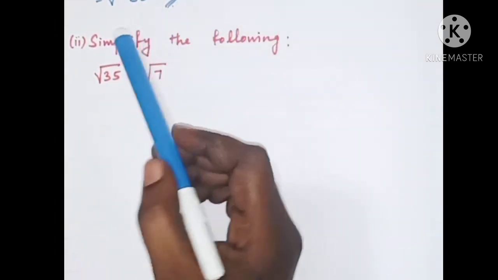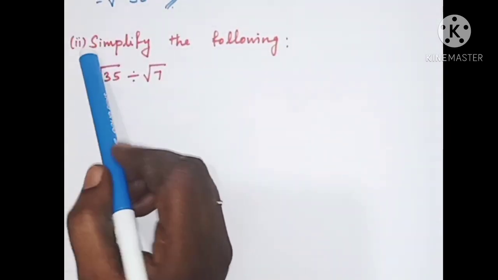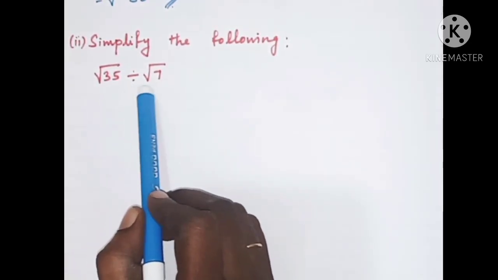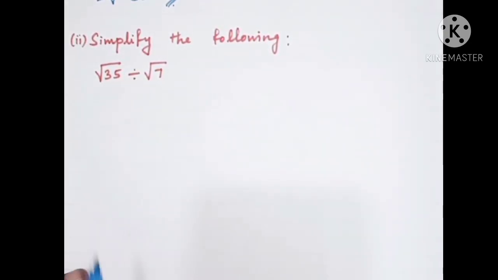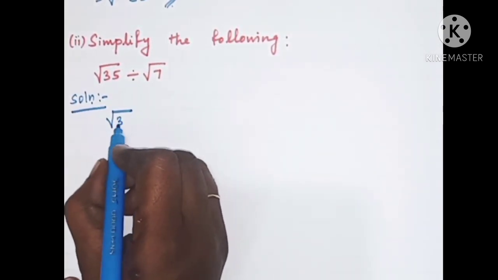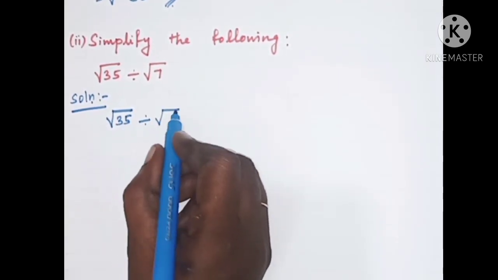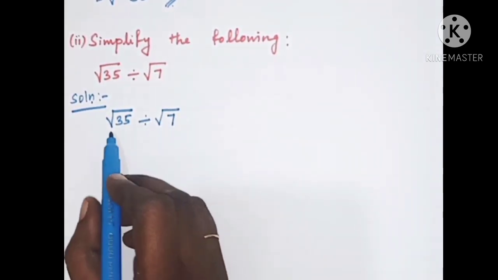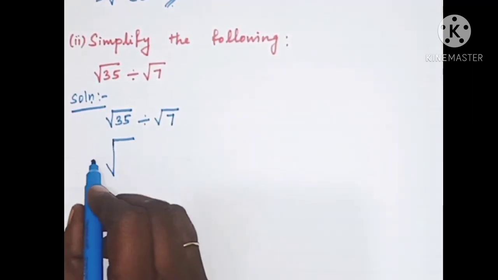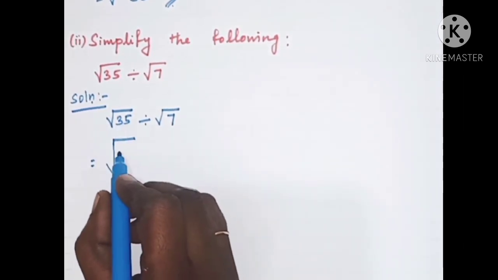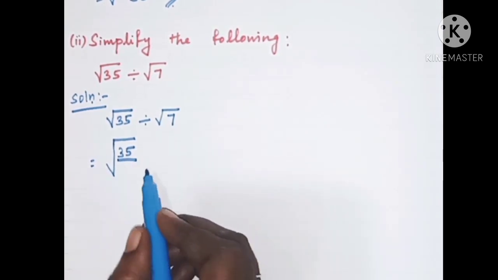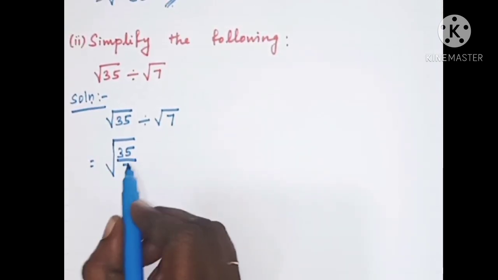Exercise 2.6, second sum, second subdivision. Simplify the following. We have square root of 35 divided by square root of 7. Solution. Problem is square root of 35 divided by square root of 7. So both the terms are in square root. We can take the common square root like this. So the numerator is 35. Here divided symbol is given, so divided by, here the denominator is 7.